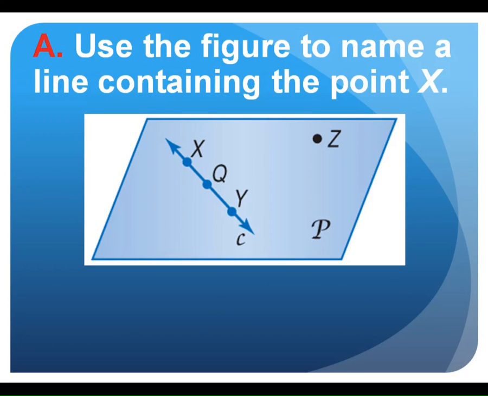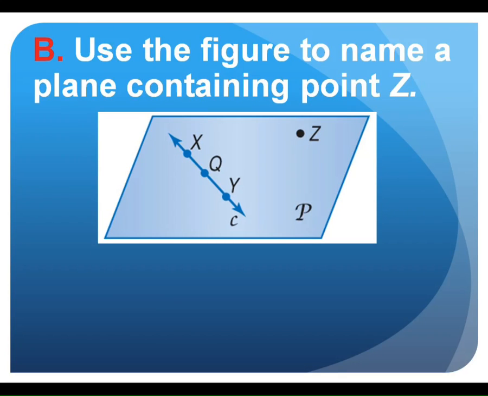Here, name a line containing the point X. Well, we just talked about that. XQ, QY, XY, YX, any of those, or line C are all names for the line. But just remember, when you talk about a line, if you use XQ, you either need to put the word line in front of it or you need to put that double-sided arrow on the top of it. Okay?